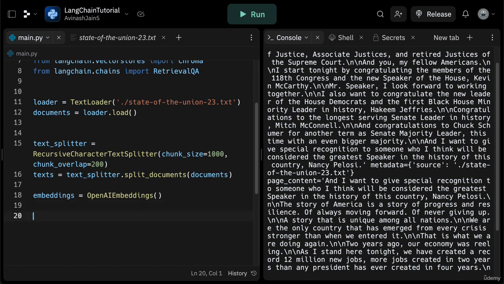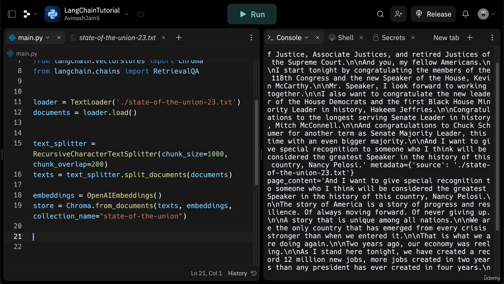So we have our embeddings, which is our OpenAI embeddings, and now finally we can create our vector database to retrieve from and store our text on these embeddings. So we can say here, our vector store is going to be equal to chroma.from documents. So we're initializing our vector database Chroma, passing in the text, passing the OpenAI embeddings, and then we create a collection name for ourselves, which is going to be State of the Union. So what is Chroma? Chroma is an open source lightweight embedding database that can be used to store embeddings locally.